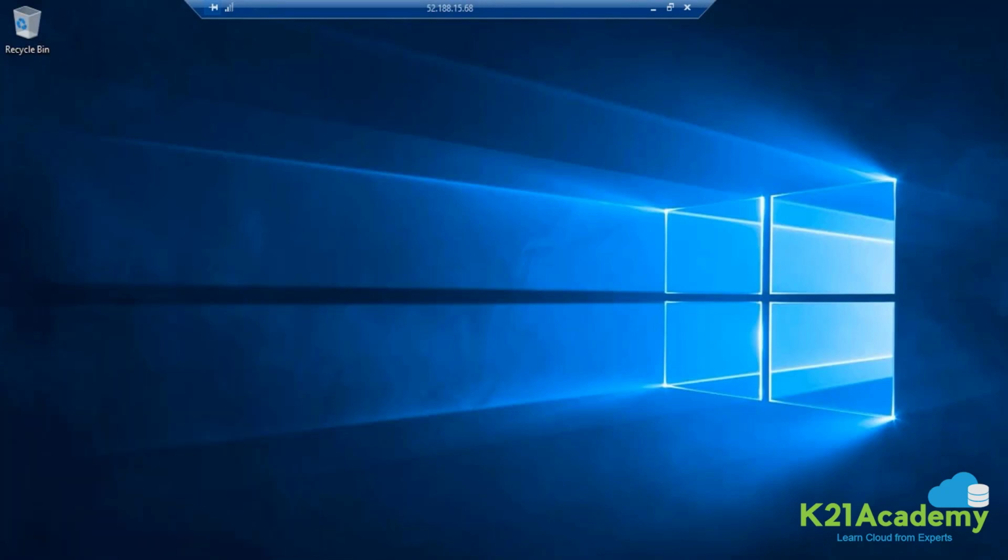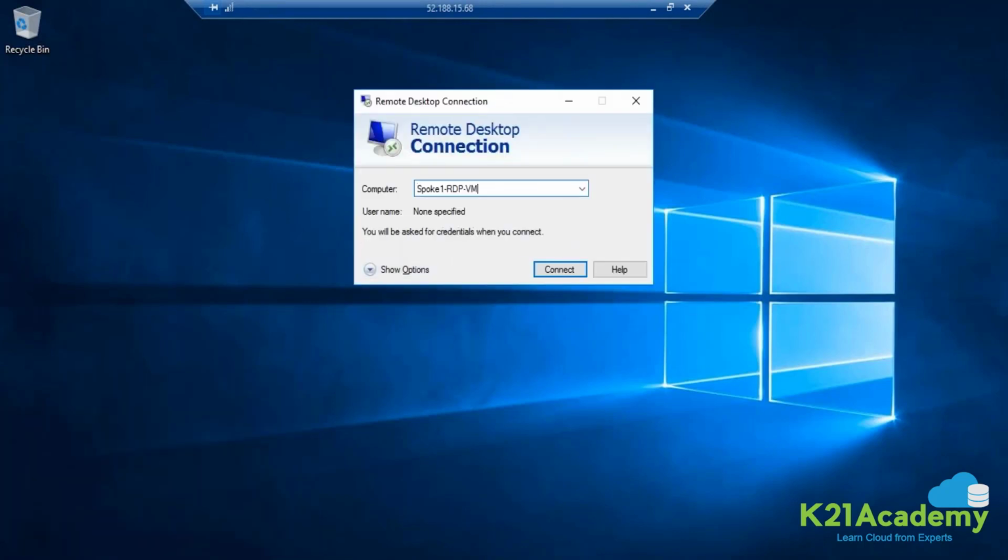Spoke 1 RDP VM, we are in. Now targeting the spoke 1 work machine through that. So going over MSTSC again, going to give the name, spoke 1 work VM.